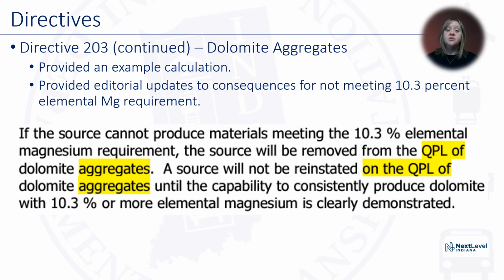We provided editorial updates to the consequences for not meeting the 10.3% of elemental Mg requirement. Right here, it says the source will be removed from the QPL of the dolomite aggregates, which is found on that website where you can find the spec book. The source will not be reinstated on the QPL dolomite aggregates until the capability to consistently produce dolomite with 10.3% or more is clearly demonstrated.